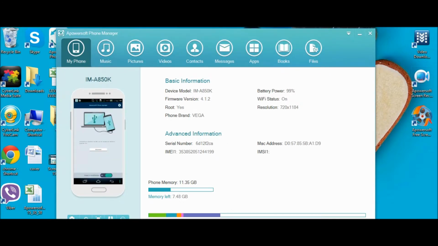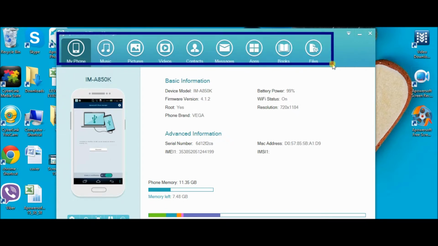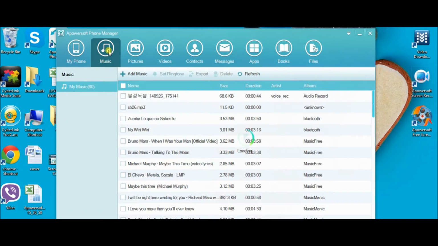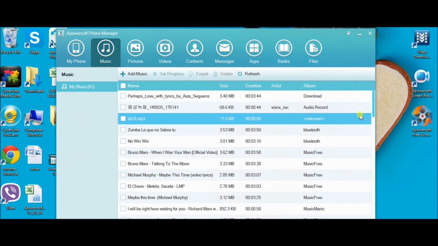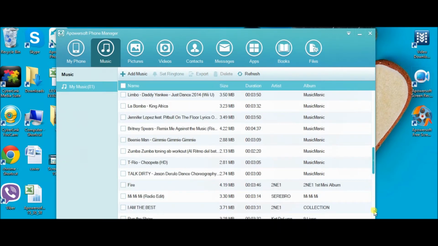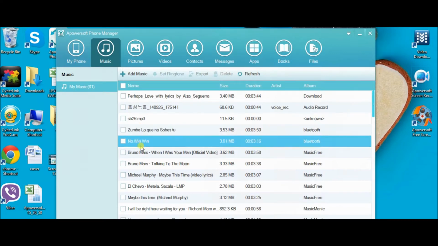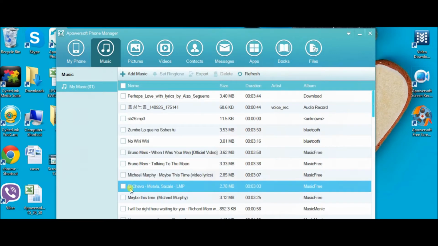On the top part of the interface, you will see icons. From there, you need to choose Music. Now choose the ringtone you want to use.